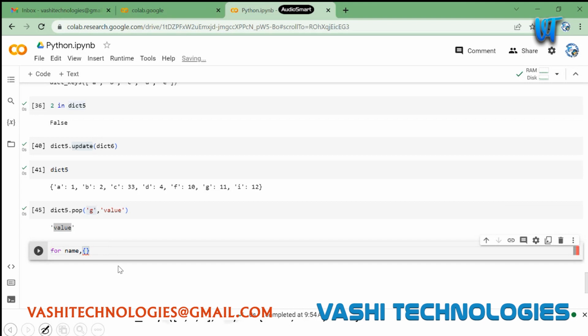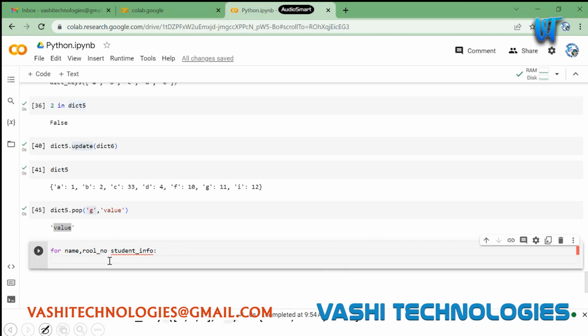It will be the student name and his roll number, okay? Student info is nothing but a dictionary, right? And you can perform any sort of operation here, okay? You can just print name and roll number, or else you can perform any other complex operations as well here, okay?